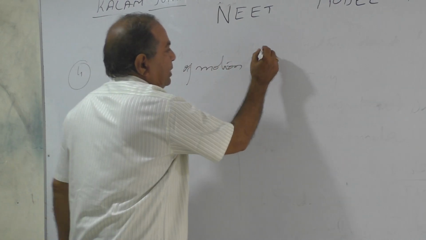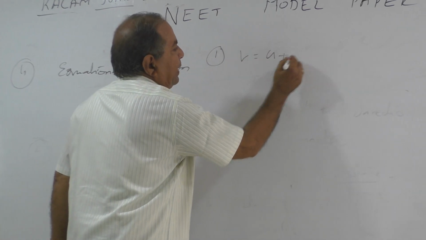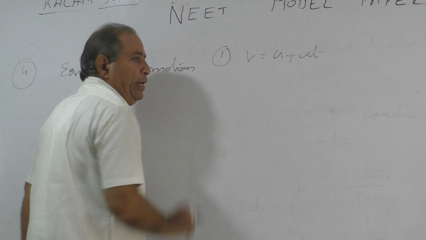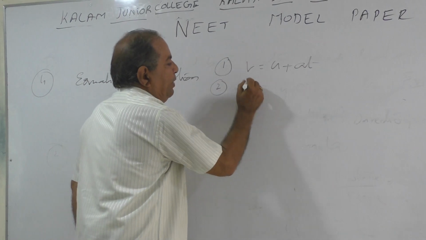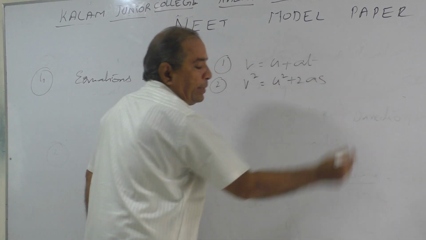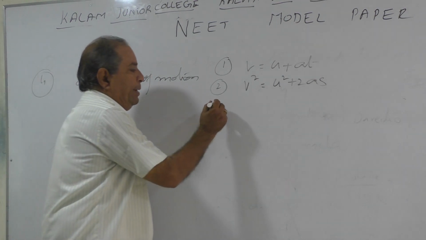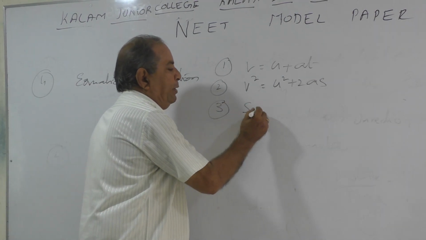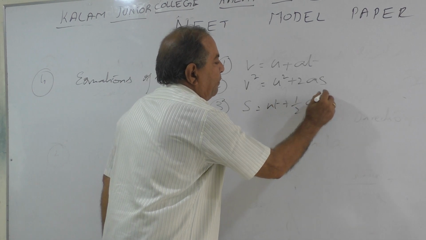What are the equations of motion? Number one, v is equal to u plus at. Number two, v square is equal to u square plus 2as. Number three, s is equal to ut plus half at square.